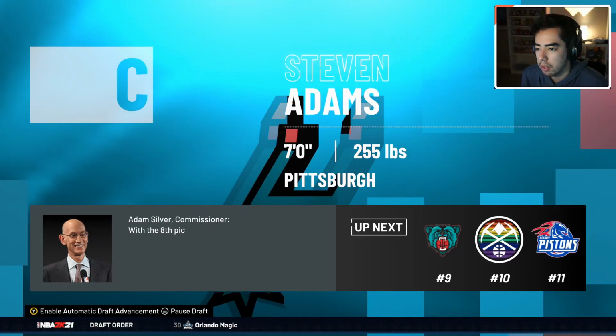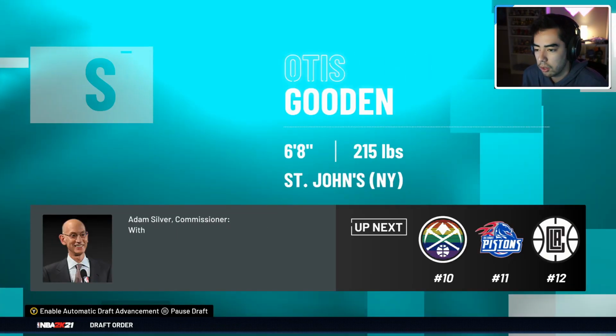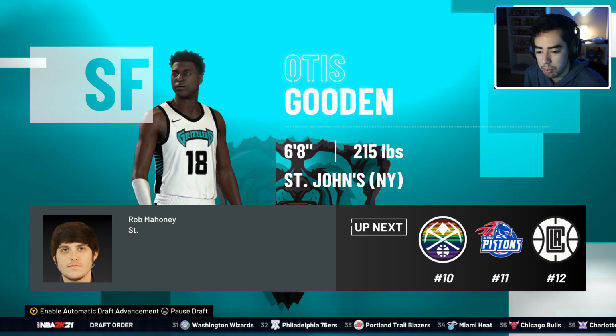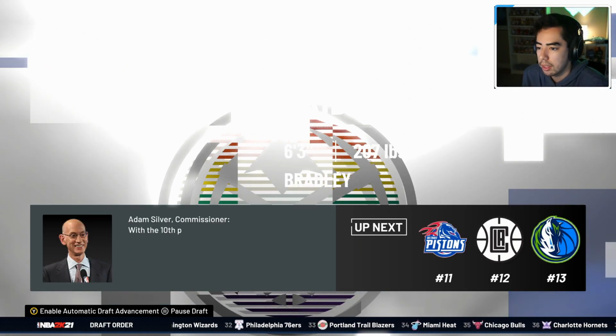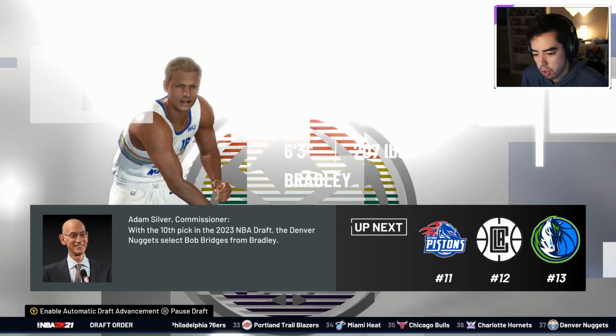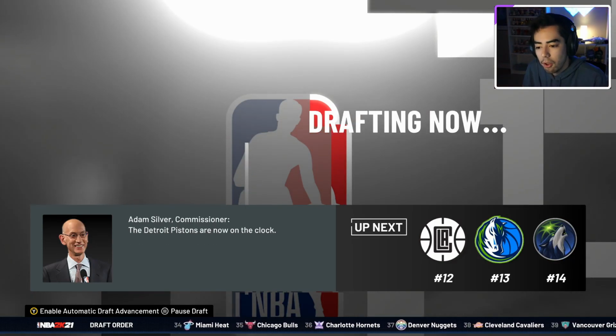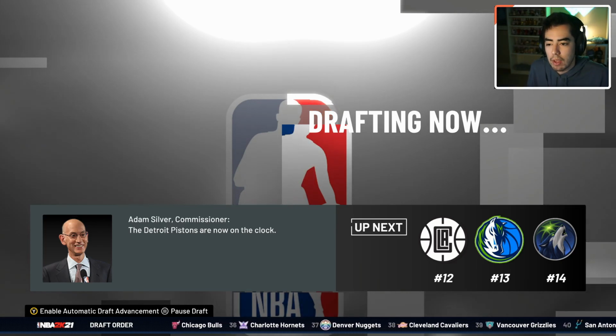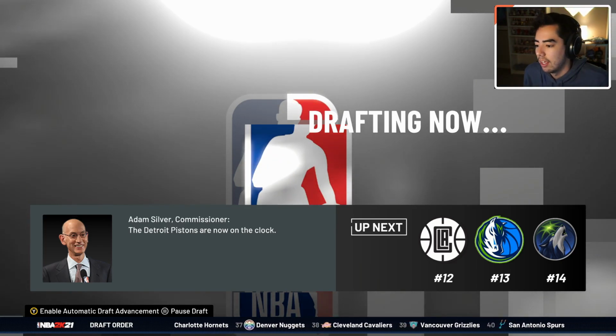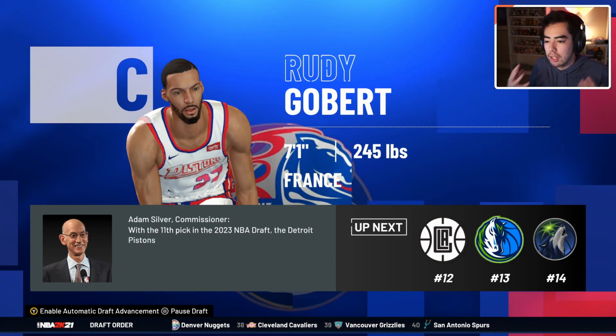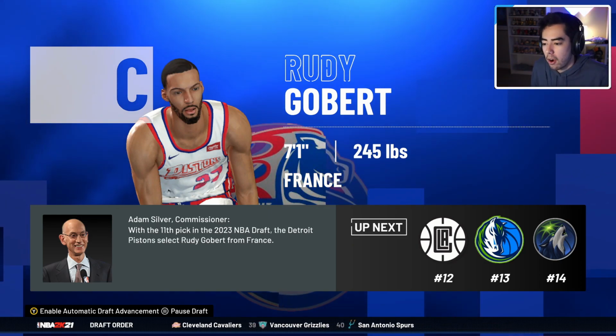With the 8th overall pick, the Spurs take Steven Adams. The 9th overall pick, the Grizzlies take an auto-generated player. And with the 10th overall pick, the Nuggets take an auto-generated player. They had a chance to become just a 2nd team to pair 2 real players together. That's a huge advantage right now, and they keep blowing it. I'm a Nuggets fan, so that's why I'm getting a little frustrated because they could have had Rudy Gobert.